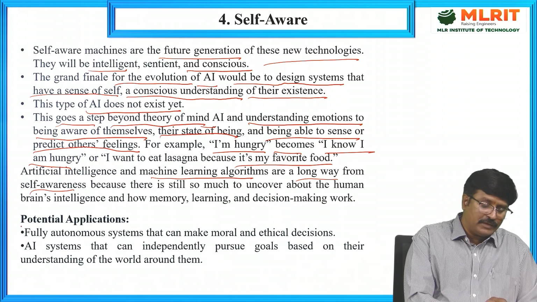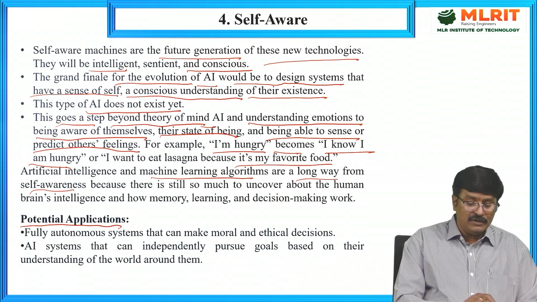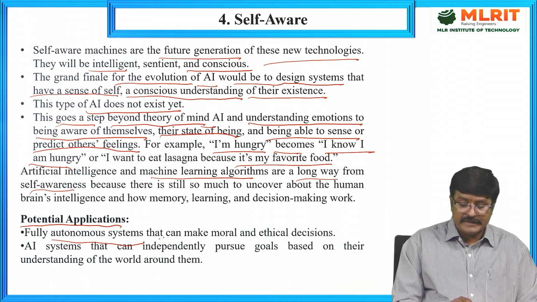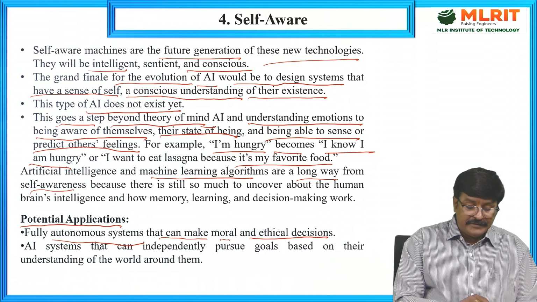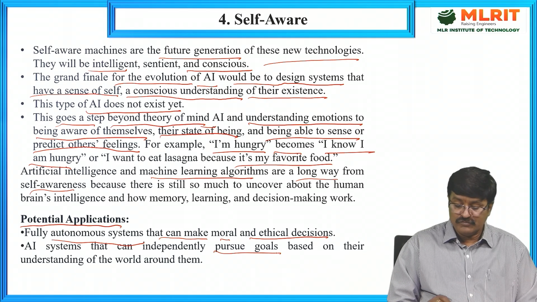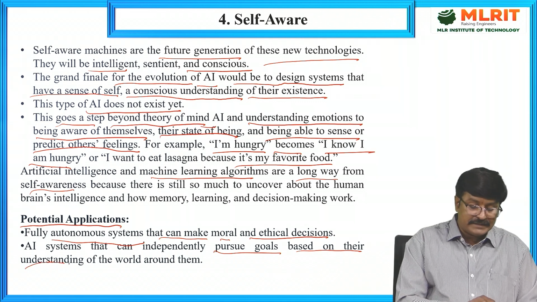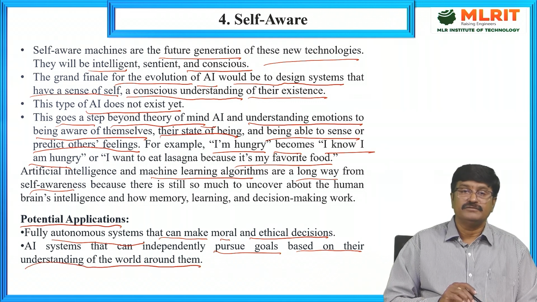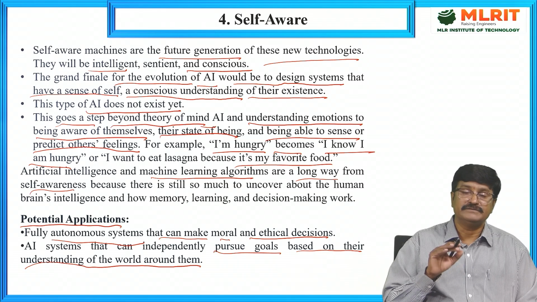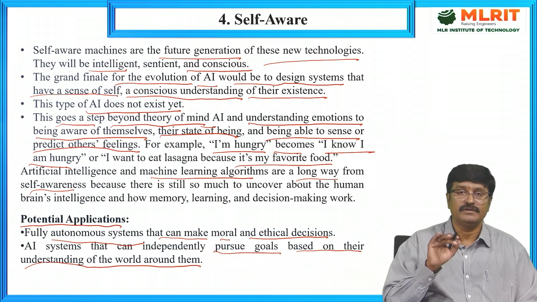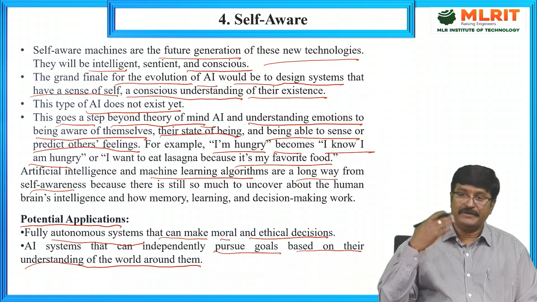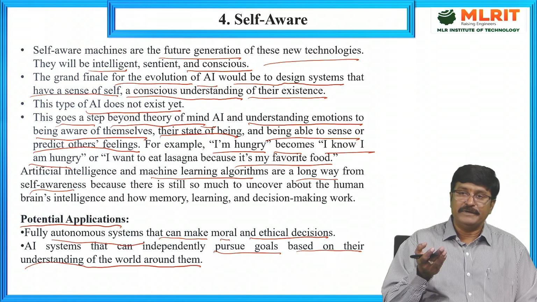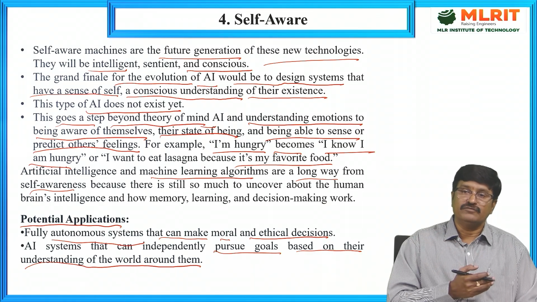And what are the potential applications in this case? Fully autonomous systems that can make moral and ethical decisions, and AI systems that can independently pursue goals based on their understanding of the world around them. So it understands everything around the situation and takes decisions based on that. So this is the self-aware AI. It is solving the real-world problems it takes on, programming itself and giving the solutions.